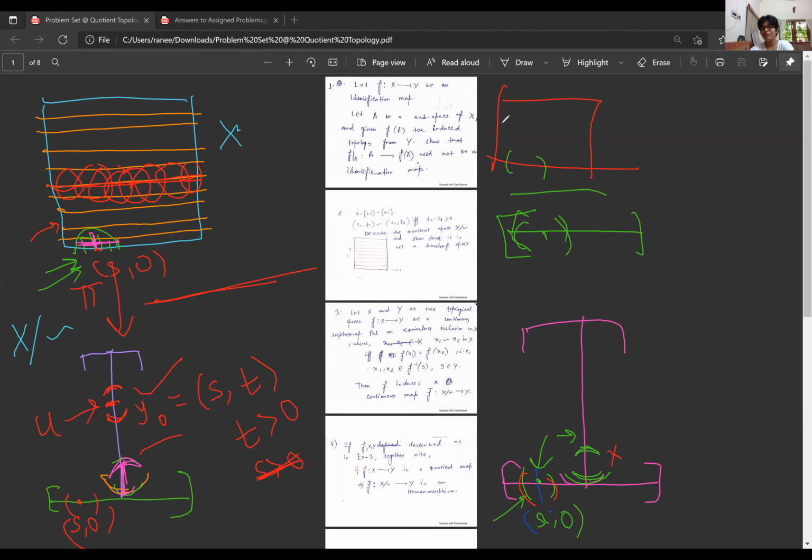But this will not be open in X, because any open set in X is the intersection of an open disk with the space X. And any open disk can't intersect like just an open interval here. At least it will intersect something like this. So this is what the open neighborhood of a boundary point on the space X looks like.